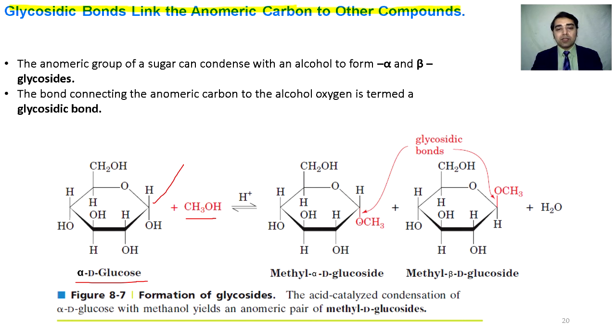So there are two possibilities: either this methoxy group is attached in a way that the methoxy group is on the opposite side as compared to the CH2OH. In this case, this is called methyl alpha-D glucoside. In the other case, its name will be methyl beta-D glucoside.